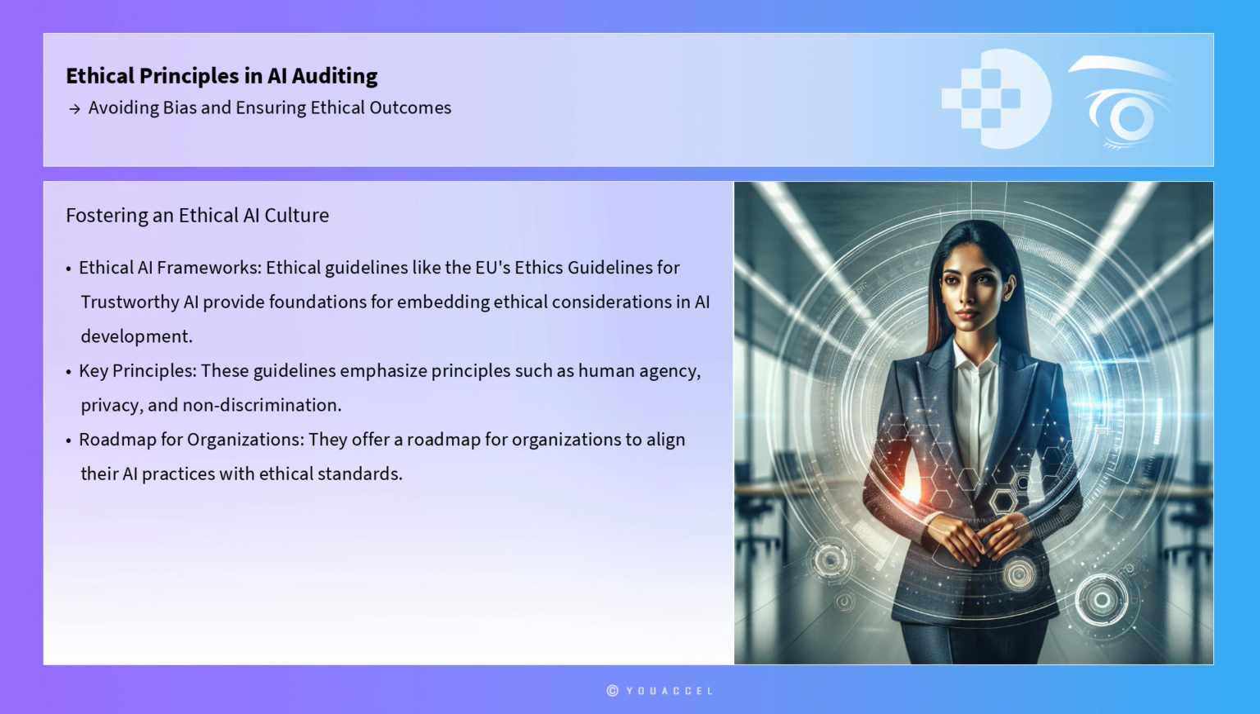In addition to technical measures, fostering an ethical AI culture within organizations is crucial. Ethical guidelines and frameworks, such as the European Union's Ethics Guidelines for Trustworthy AI, provide a foundation for embedding ethical considerations into AI development and deployment. These guidelines emphasize principles such as human agency, privacy, and non-discrimination, offering a roadmap for organizations to align their AI practices with ethical standards.